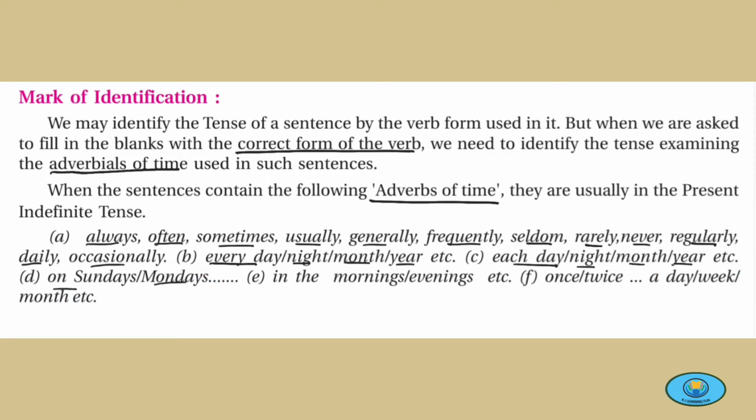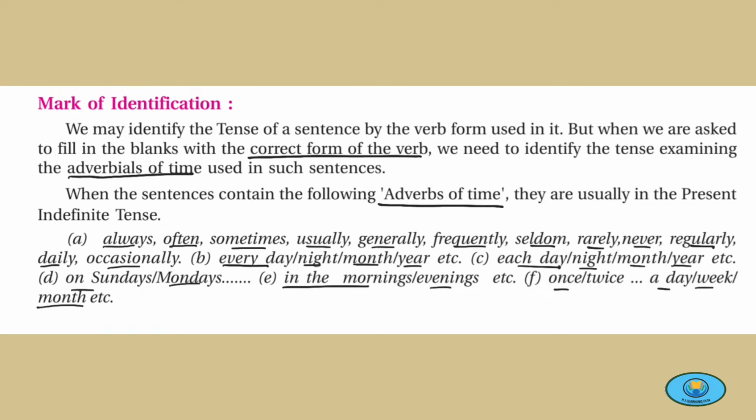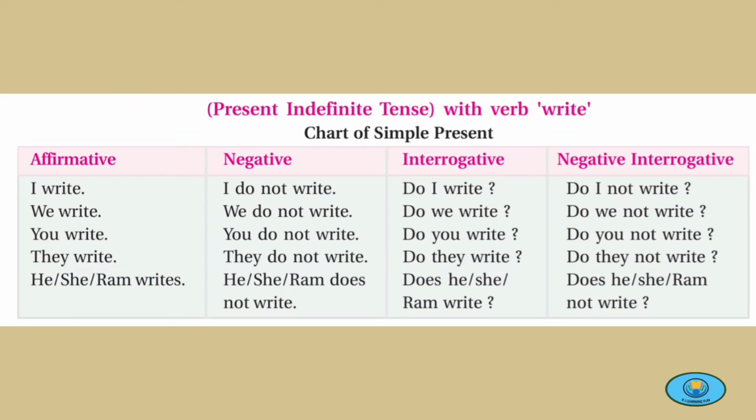On Sundays, on Mondays, on Tuesday, and so on. In the mornings, in the evenings, once a day, twice a day, once a week, twice a week, once a month, once a year, etc. So these adverbs of time are the mark of identification that a particular sentence will be written in the present indefinite tense. Chart of simple present tense.